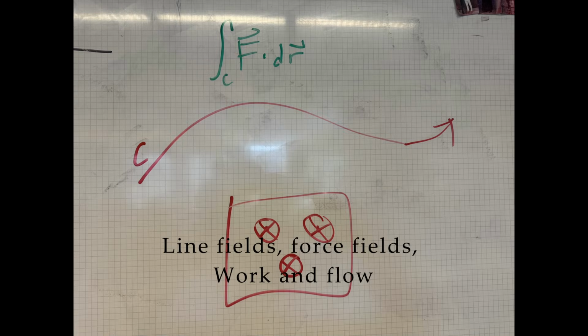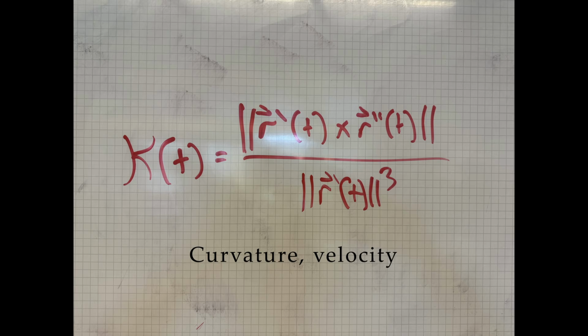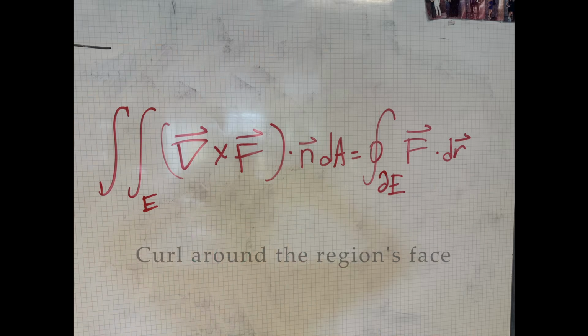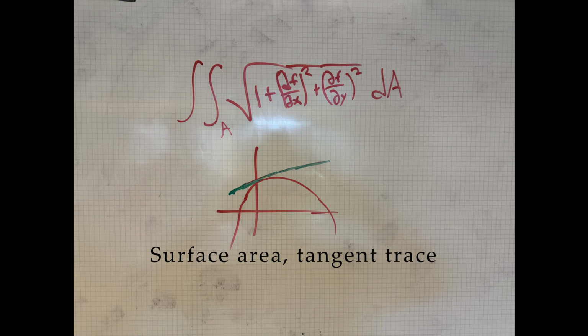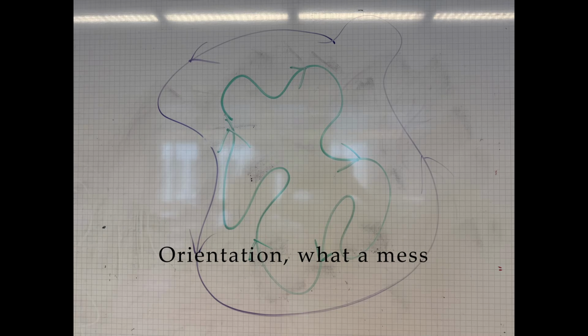Line integrals, force fields work and flow, parametric paths we know, speed, length, unity, curvature, velocity. Green's theorem, trace the lines, counterclockwise check the signs, curl around the region's face, flux across the boundary space, surface area, tangent trace, normal vectors out in space, flux through S we try to guess, orientation what a mess.